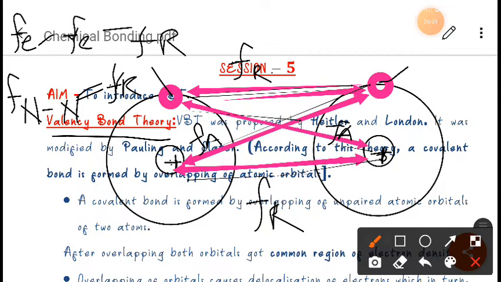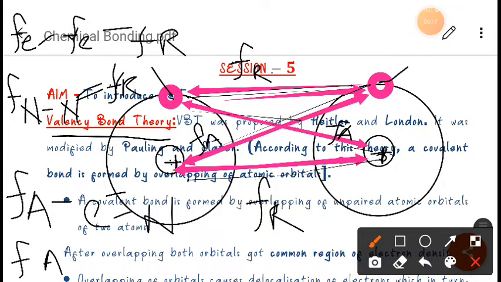Force of repulsion. After that, if you talk about the force of attraction, the force of attraction will be between the electron of this one and the nucleus of this. Another force of attraction will be between the electron of this and the nucleus of this. So see, these four types of forces exist when the two atoms come close to each other, okay?